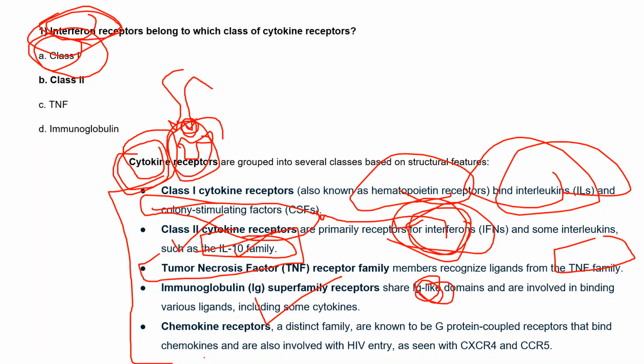Next is chemokine. We already discussed this in the last class also. These are G protein coupled receptors which span the membrane 7 times, so we also call them 7-transmembrane G protein coupled receptors. They mostly bind chemokines, and we took the example of HIV entry, where CXCR4 and CCR5 interact with the receptors. Normally this happens with CXCL12 and its chemokine receptors, right?